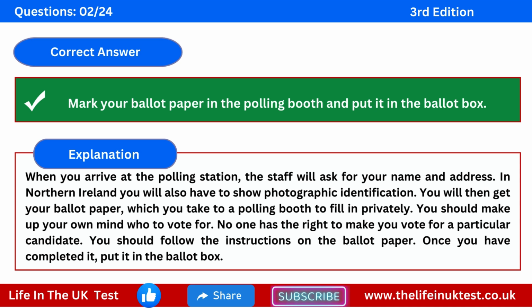The correct answer is, mark your ballot paper in the polling booth and put it in the ballot box. When you arrive at the polling station, the staff will ask for your name and address. In Northern Ireland, you will also have to show photographic identification. You will then get your ballot paper, which you take to a polling booth to fill in privately. You should make up your own mind who to vote for. No one has the right to make you vote for a particular candidate. You should follow the instructions on the ballot paper. Once you have completed it, put it in the ballot box.